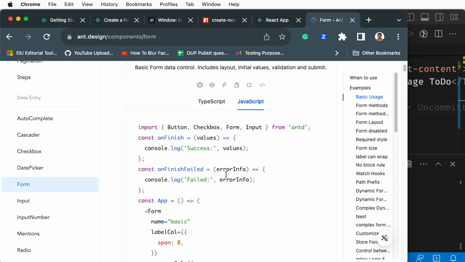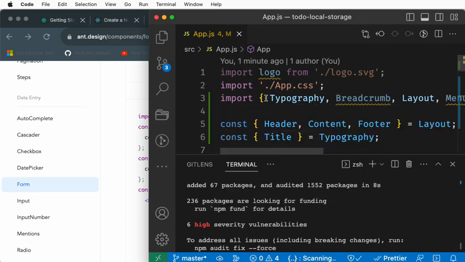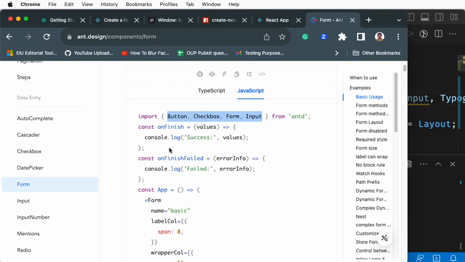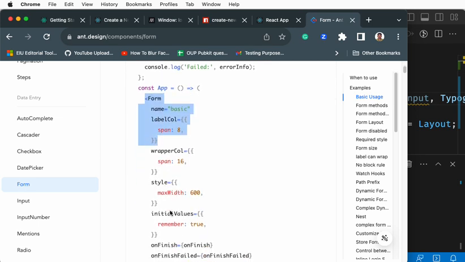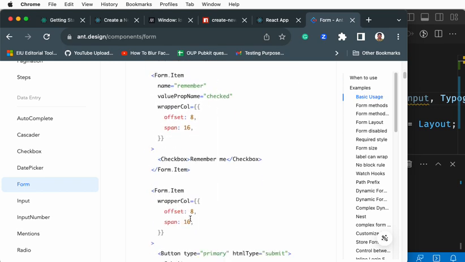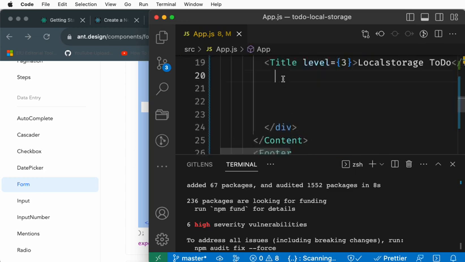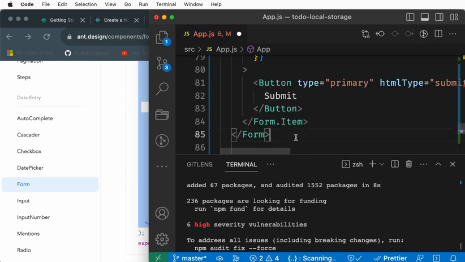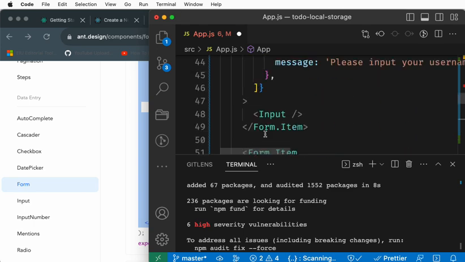Go and look at the JavaScript. Whatever the additional components, copy and paste them here, and then come back. Let's leave them. Copy the entire form, from the start to the end of the form code. Come and paste it after your title. Okay, so now we have copy pasted.